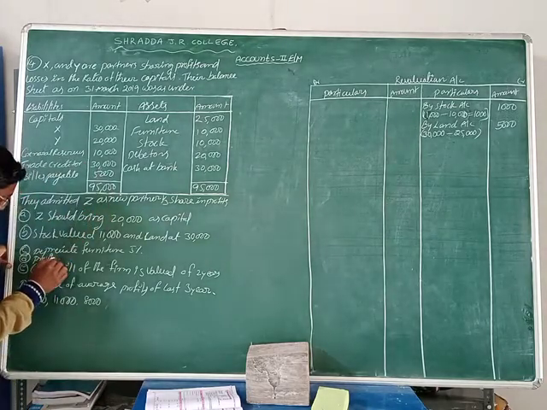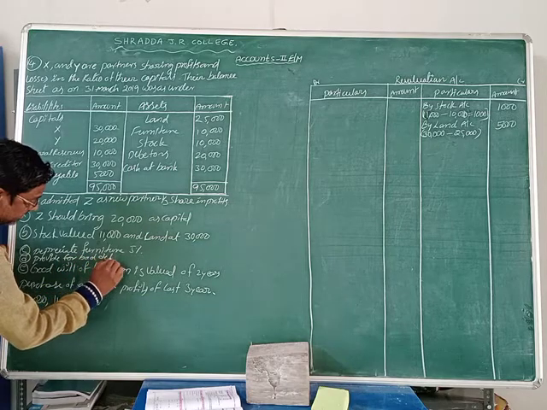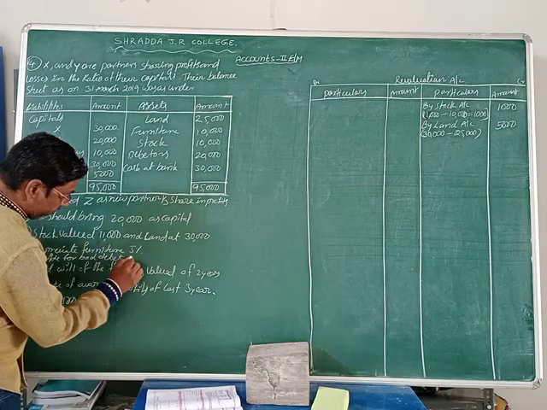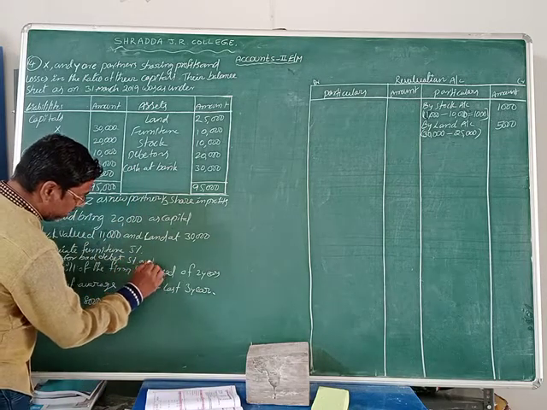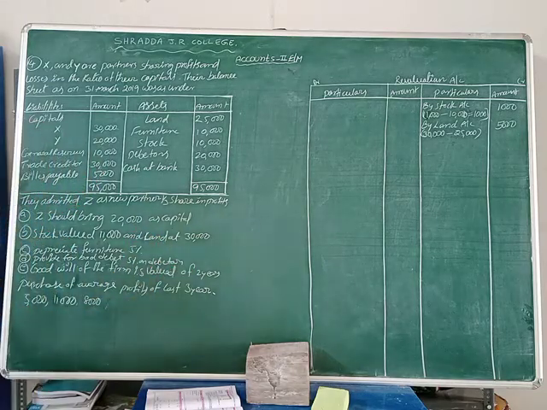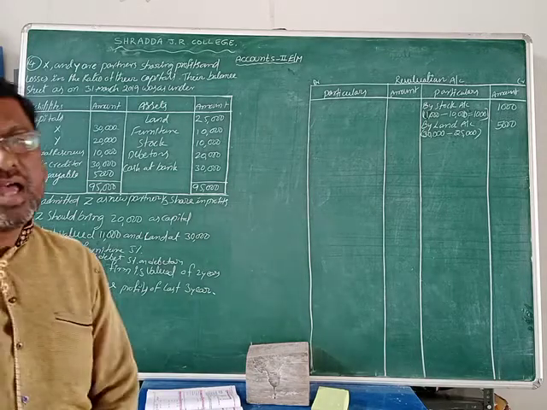Provide for bad debts. Bad debts, 5% on debtors. This is also given. Okay, now. Depreciate furniture value 5%, decreasing the furniture value.